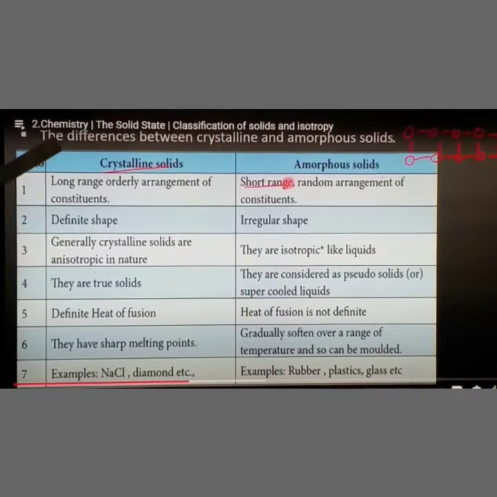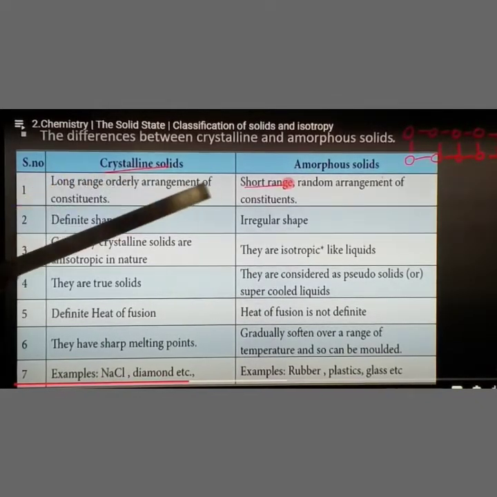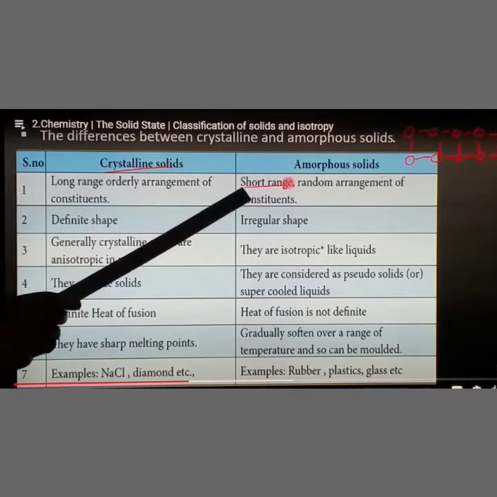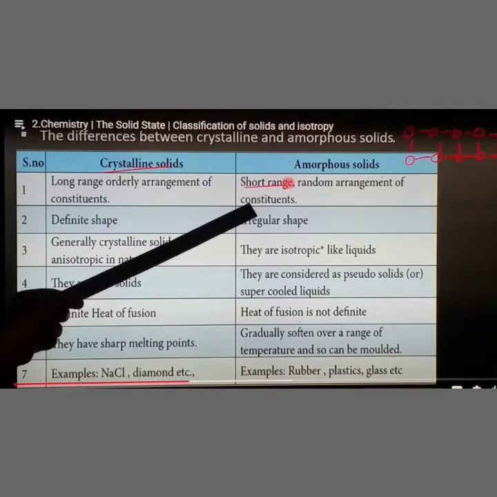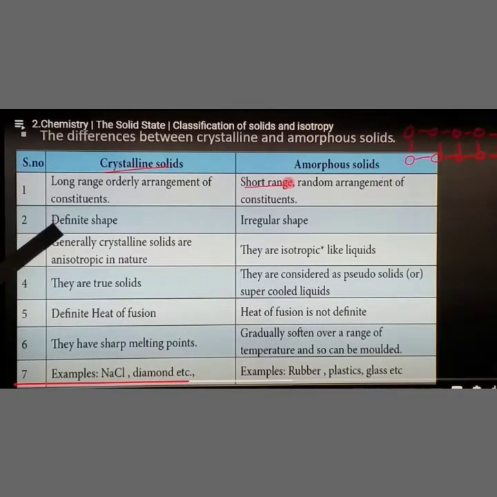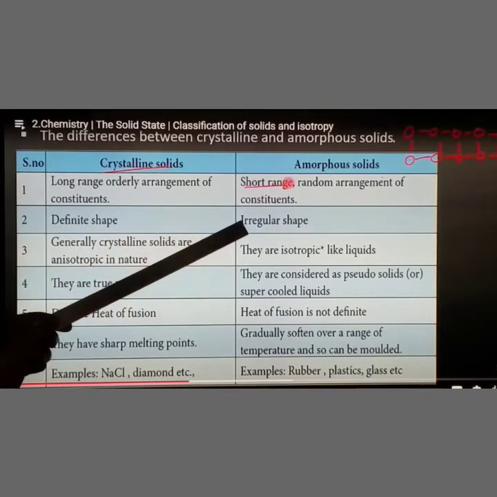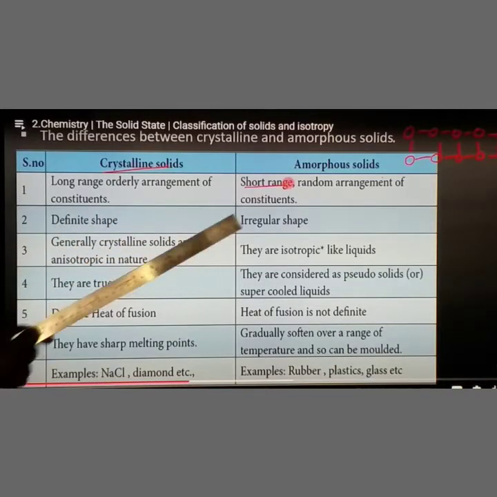The differences between crystalline and amorphous solids. This is a very important question. In crystalline solids, there is a long range orderly arrangement of constituents, that means atoms, ions or molecules are arranged in a regular manner for a long distance. In amorphous solids, it is a short range, random arrangement of constituents. Crystalline solids have a definite shape. Amorphous solids have an irregular shape, for example plastic, etc.